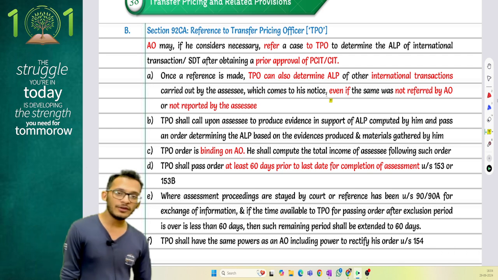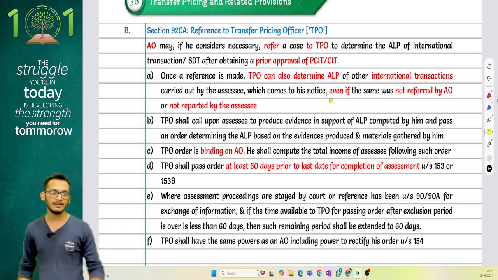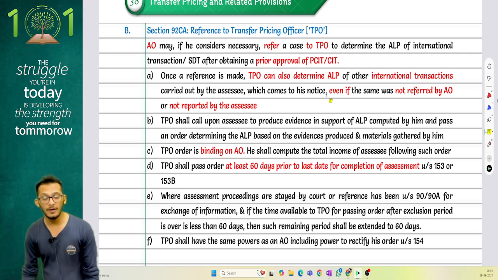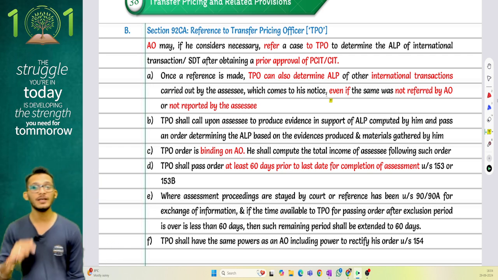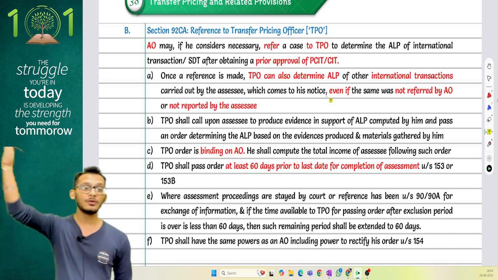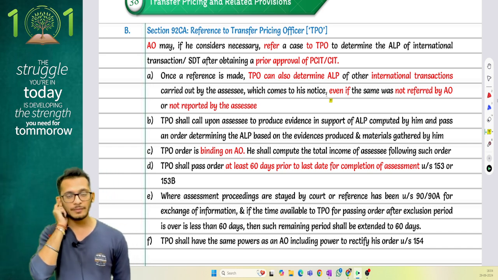In order to do a transfer pricing adjustment, a reference has to be made to a person called a TPO, a transfer pricing officer. Income tax says where the assessing officer feels that the case has to be referred to a transfer pricing officer, he may refer it to a transfer pricing officer in order to find out the transfer pricing adjustment.